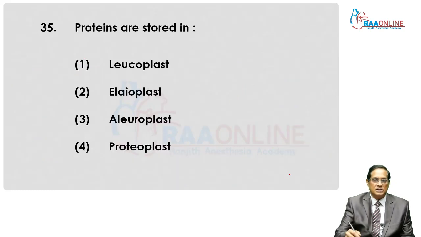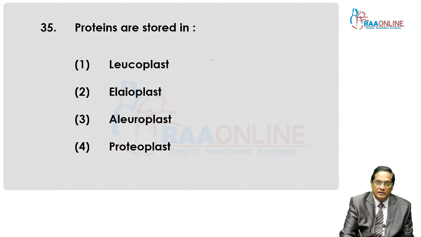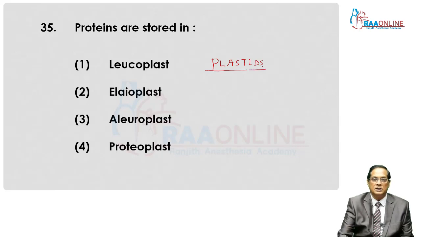Now, proteins are stored in plant cells. Plastids are present. Plastids are found in eukaryotic plant cells, not found in prokaryotes, and not even in animal cells. Plastids are pigment bearing cell organelles.